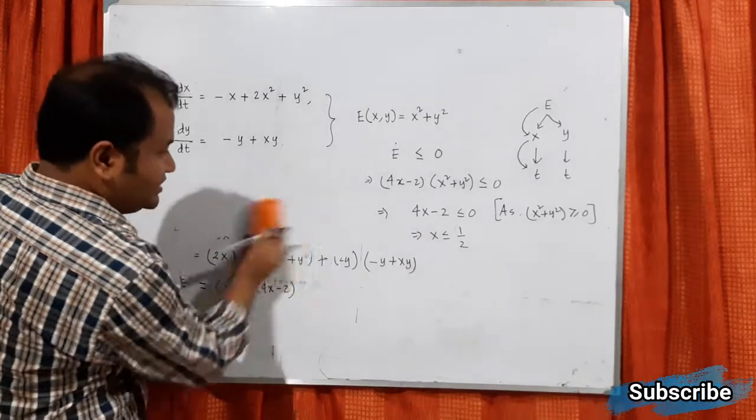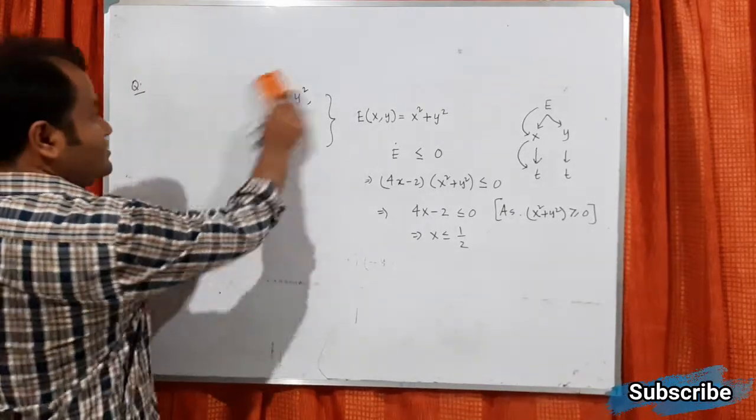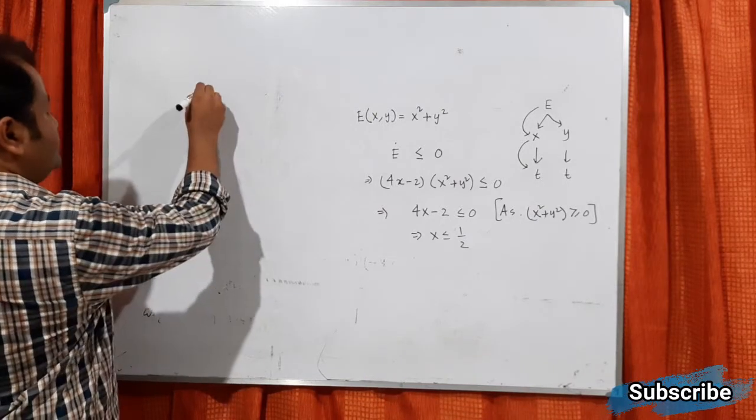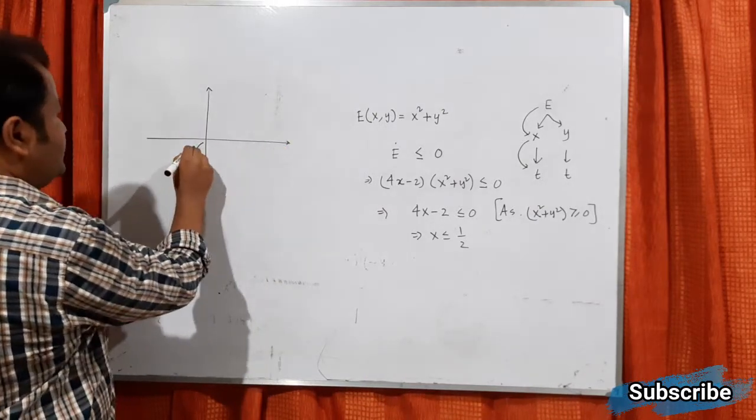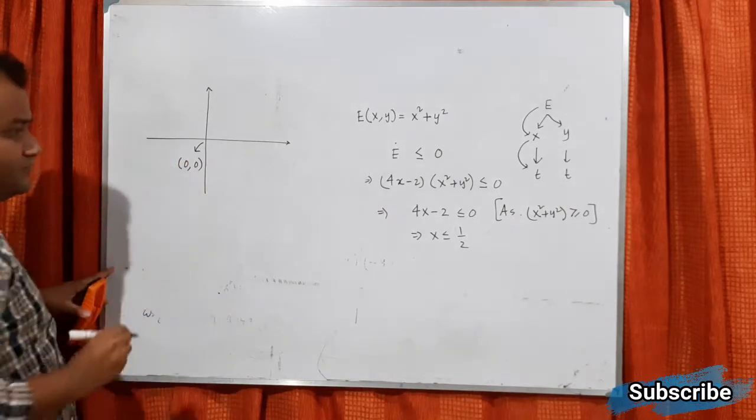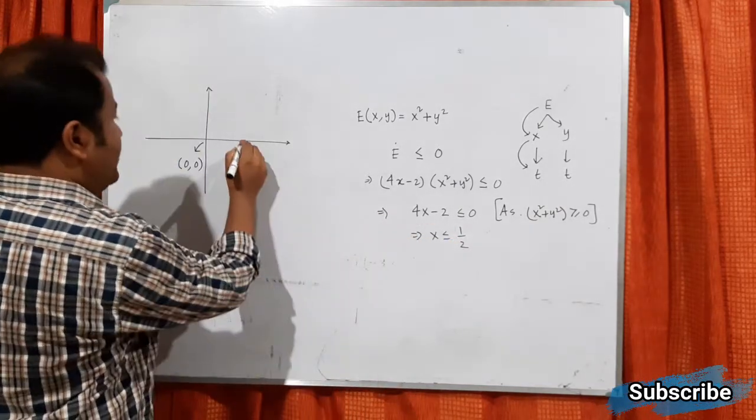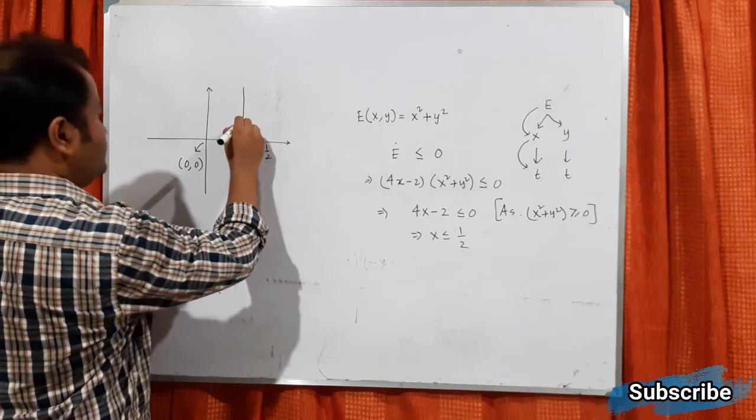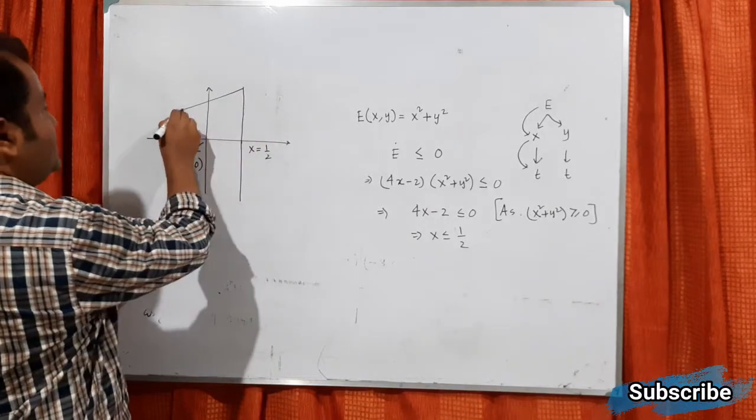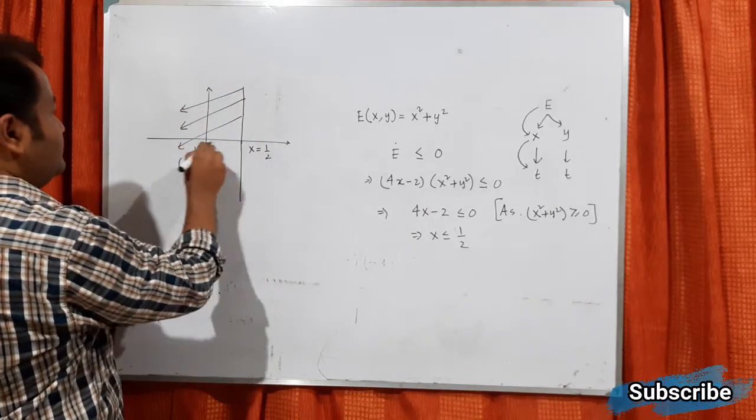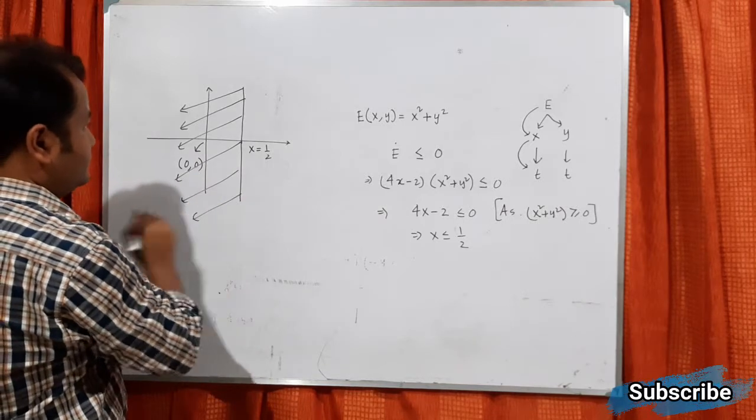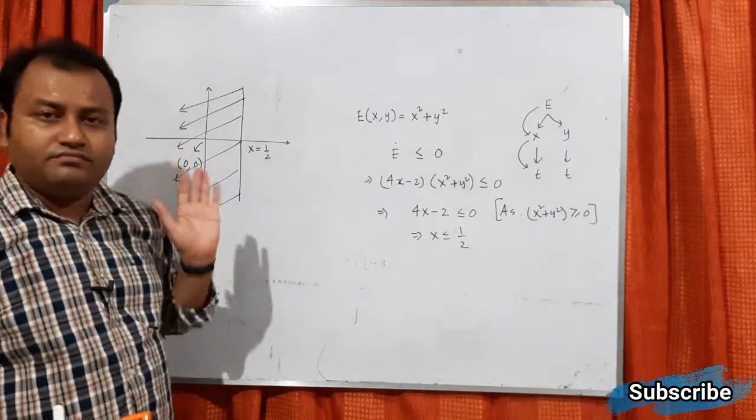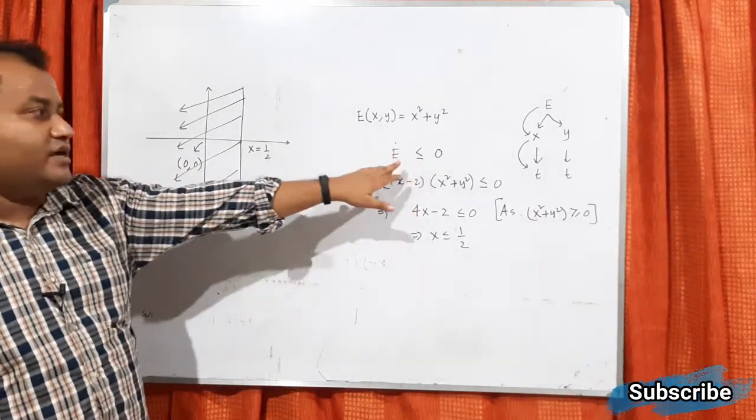So what is the situation? Let me draw the case so it will be easier. In our case, this was the equilibrium point (0,0), and we have got x less than or equal to half. So if this is x equals half, then less than or equal to half means this whole side. So in this portion E dot will be negative or non-positive.